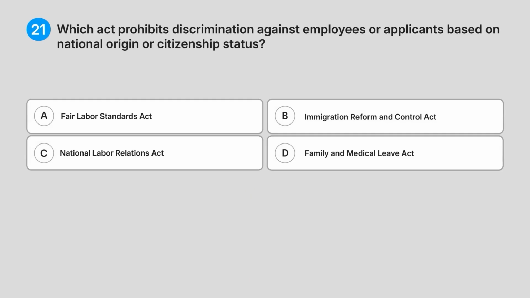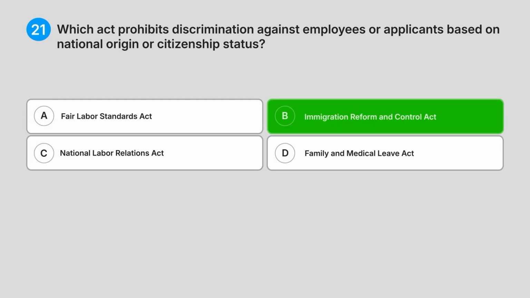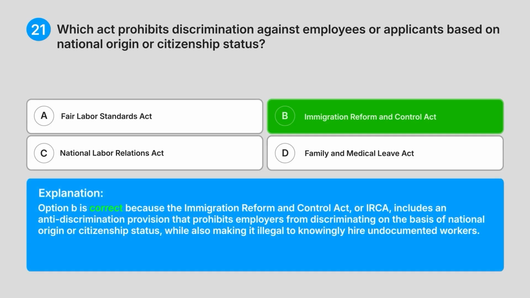Correct answer, B. Immigration Reform and Control Act. Explanation. Option B is correct because the Immigration Reform and Control Act, or IRCA, includes an anti-discrimination provision that prohibits employers from discriminating on the basis of national origin or citizenship status, while also making it illegal to knowingly hire undocumented workers.